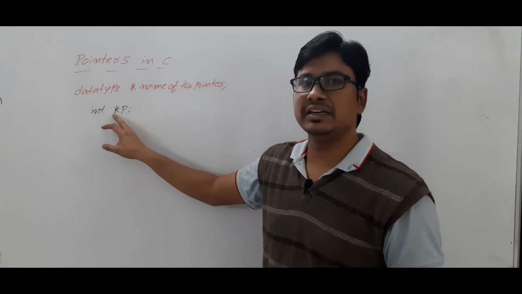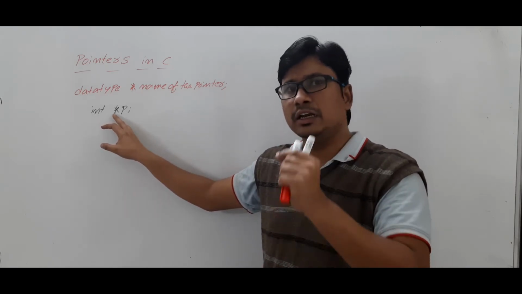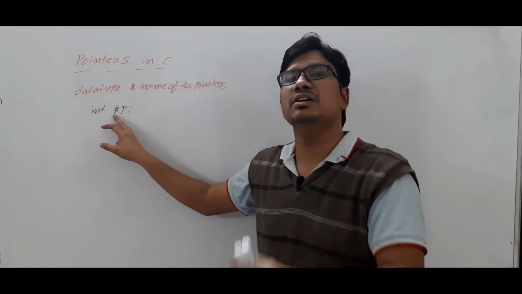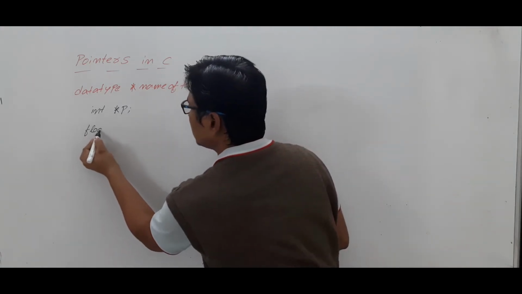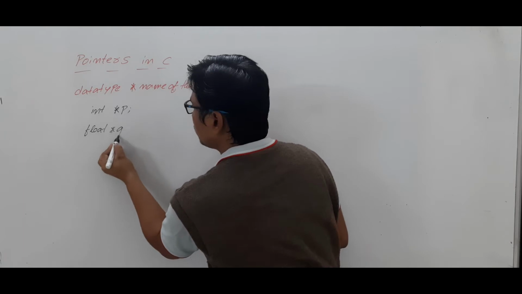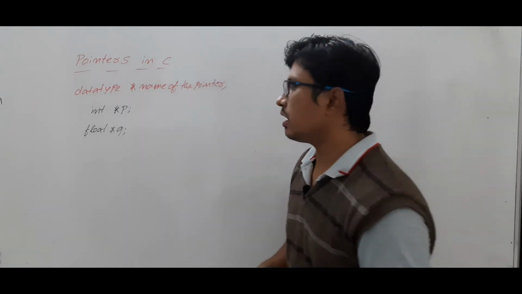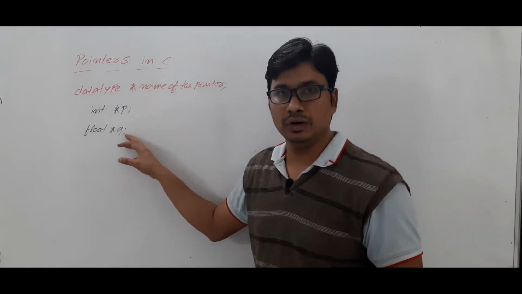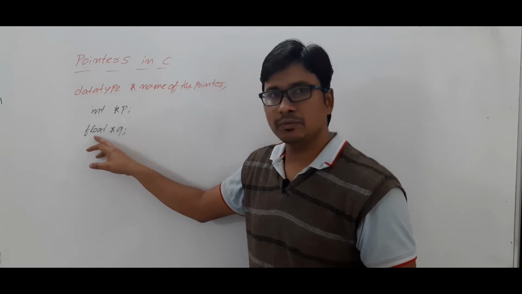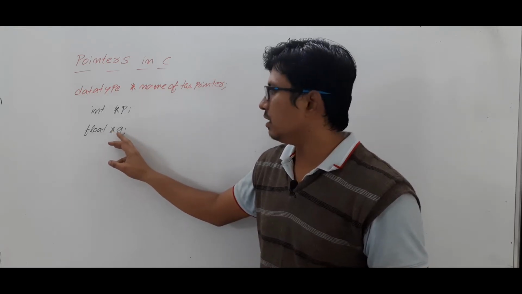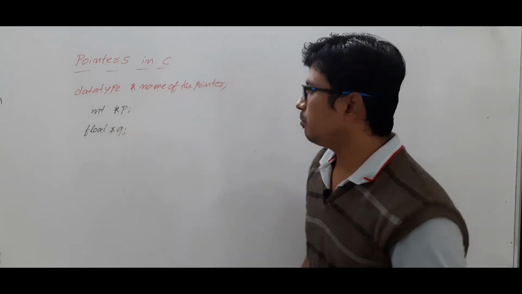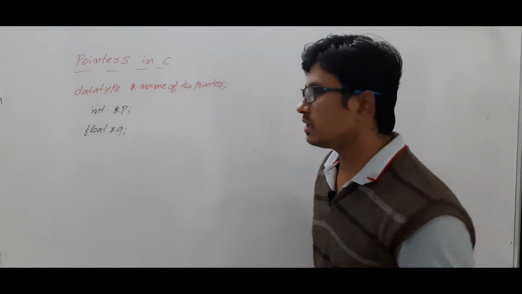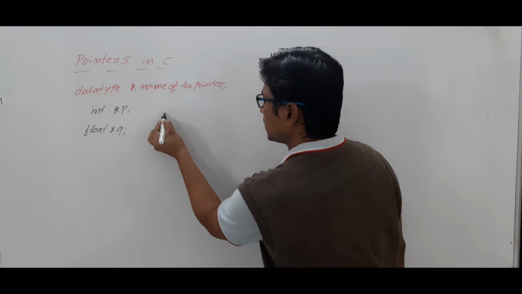If you have created an integer pointer, it can store the address of an integer variable. Similarly, if you have created a float pointer, it can store the address of a float variable only. So based on the data type you specify, the address will be stored in the pointer variable. Is it clear? Now let me discuss with some examples.